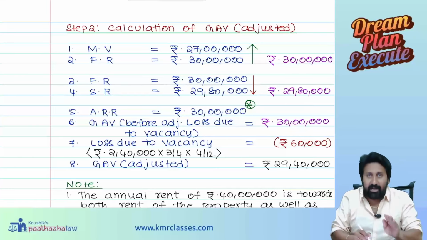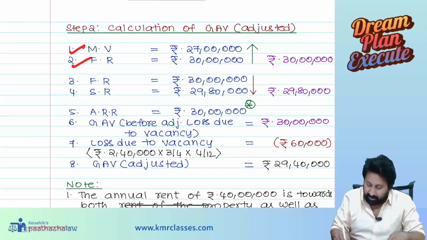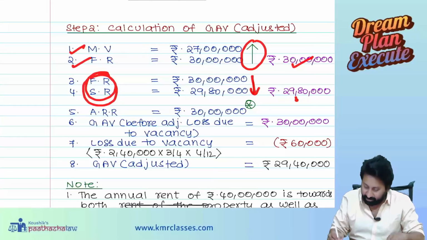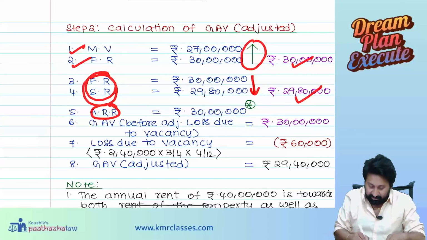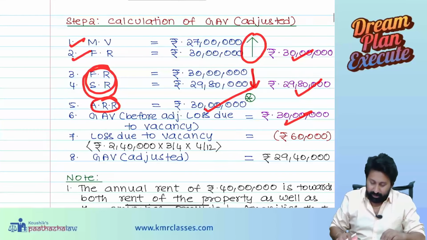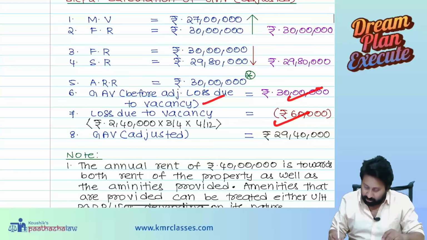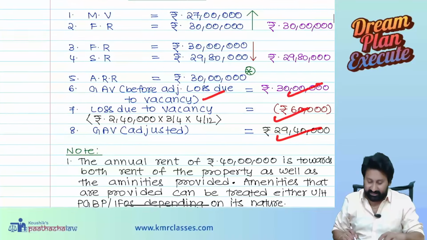So write down clearly municipal value, fair rent, whichever is higher, selected. Fair rent and this selected one and the standard rent, whichever is lower. Next, actual rent receivable, write down. Next, gross annual value before adjusting loss due to vacancy, loss due to vacancy, gross annual value adjusted.